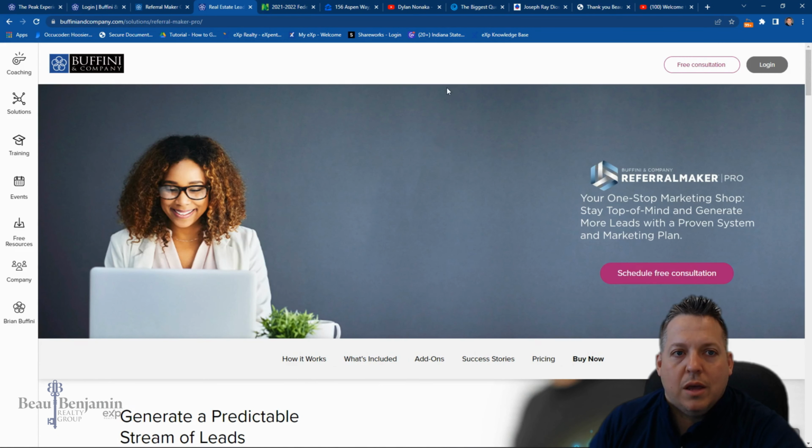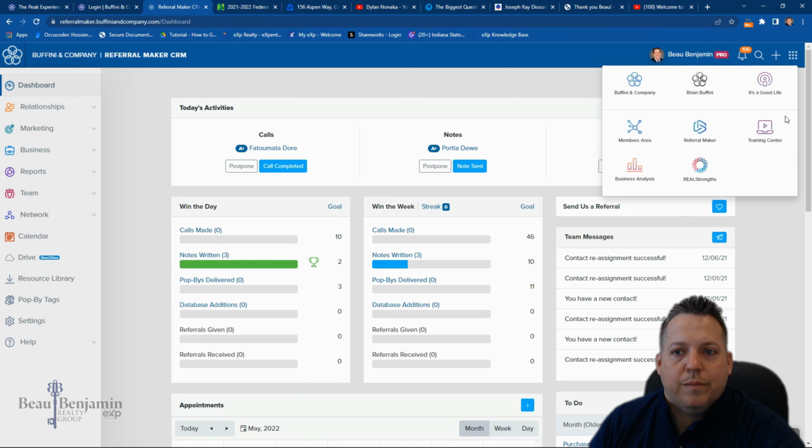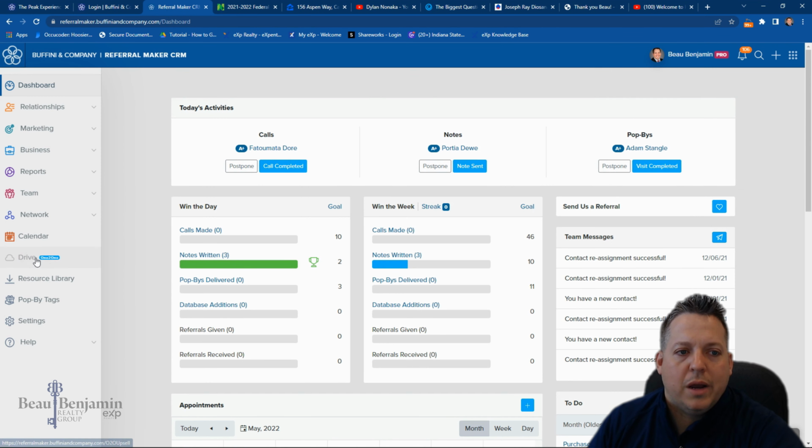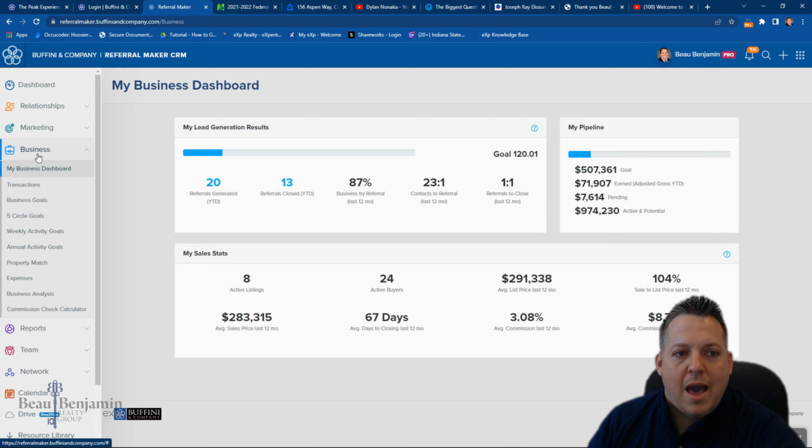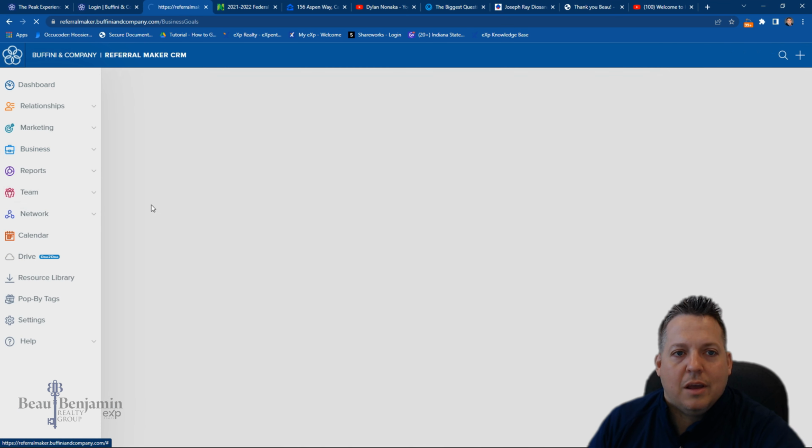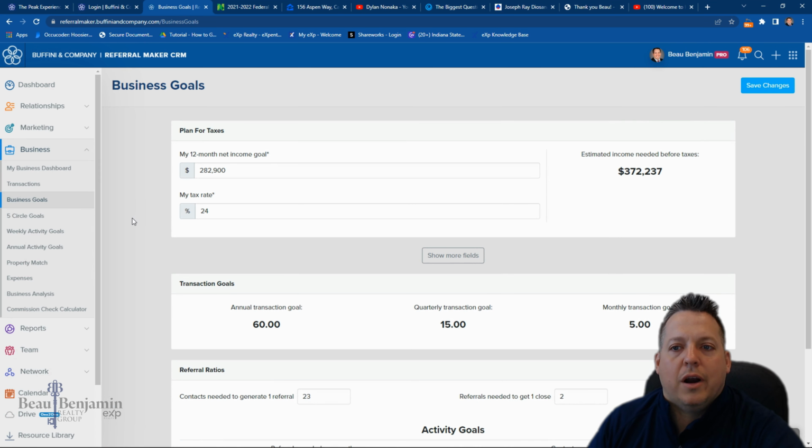Let's go in and log in, which I'm already logged in here. So this is what it looks like. This is my customer central system, CRM, customer relationship management system, and they have items like the business dashboard, business goals. All right, so I'm letting you into my business goals here.